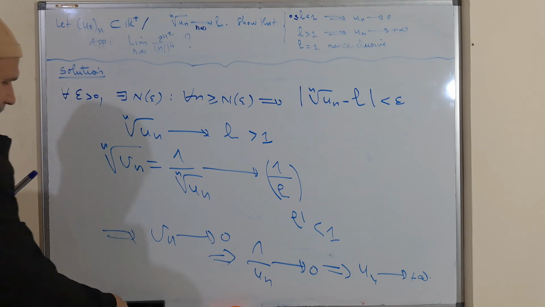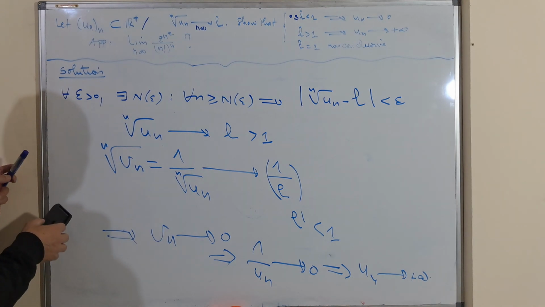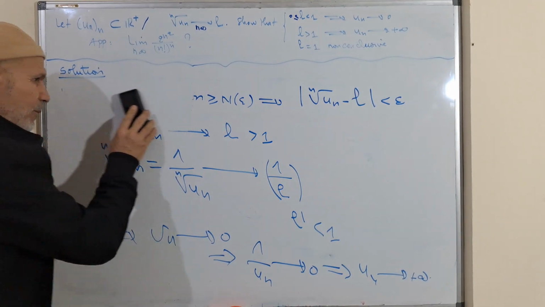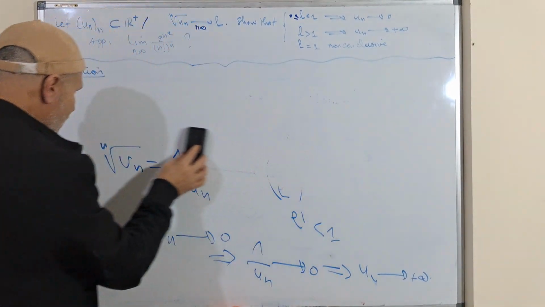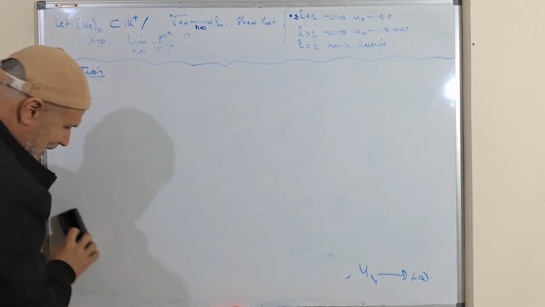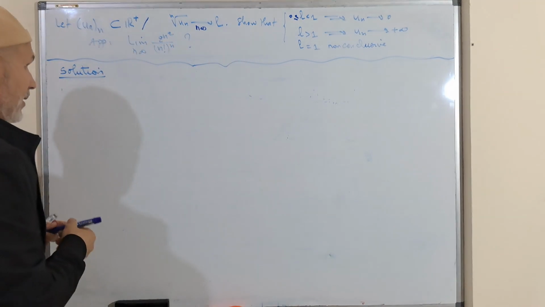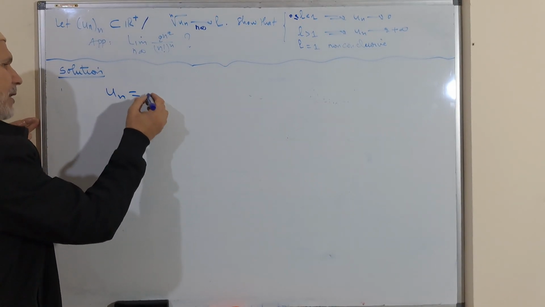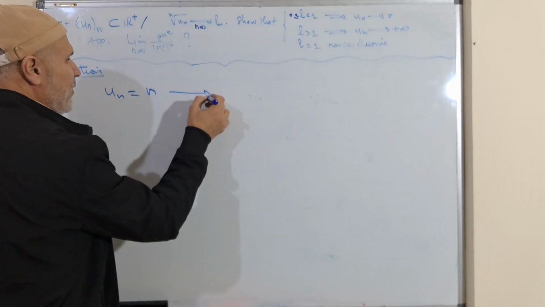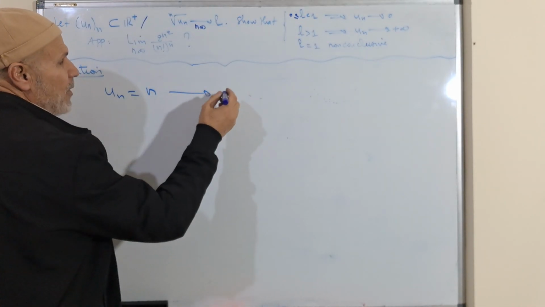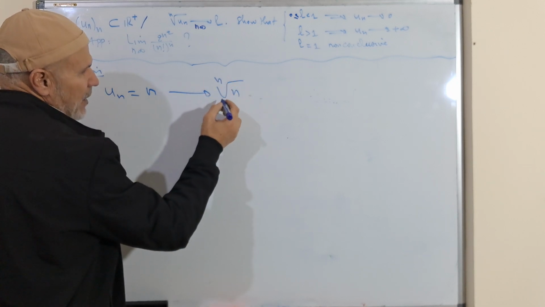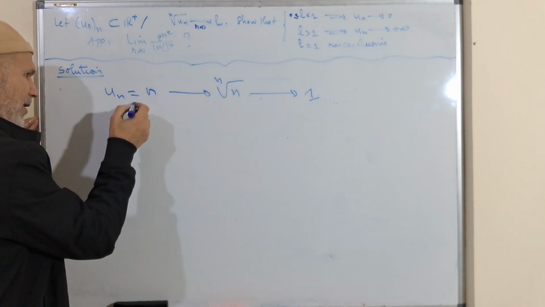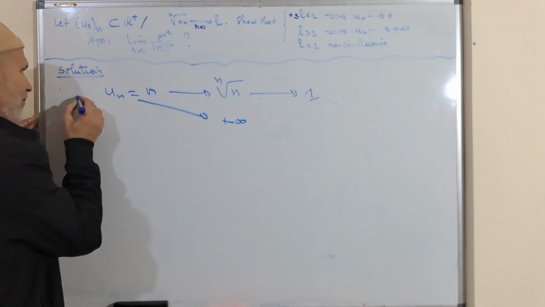For L equal to 1, we cannot say anything. All possibilities can be true. To answer this question, we can take Un equal to n. We proved in a previous video that the nth root of n converges to 1, and in this case Un converges to plus infinity.